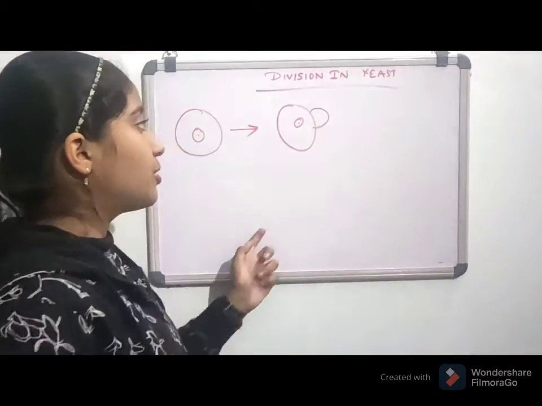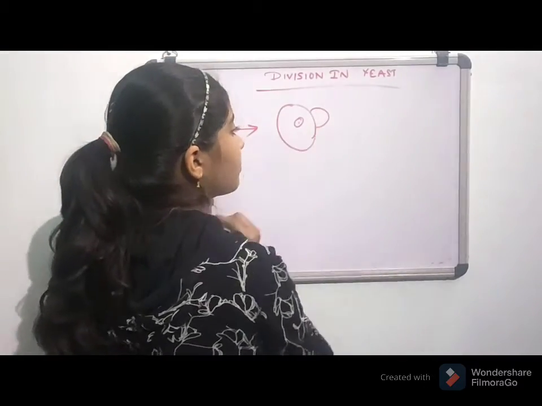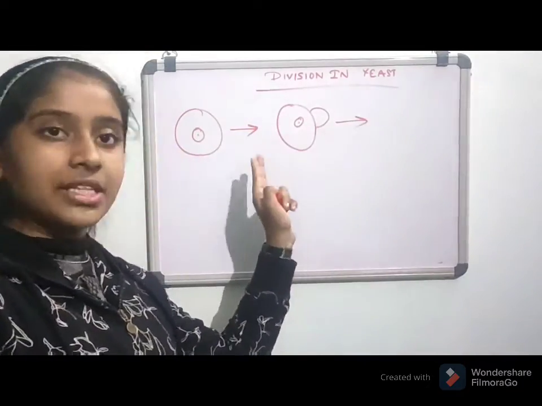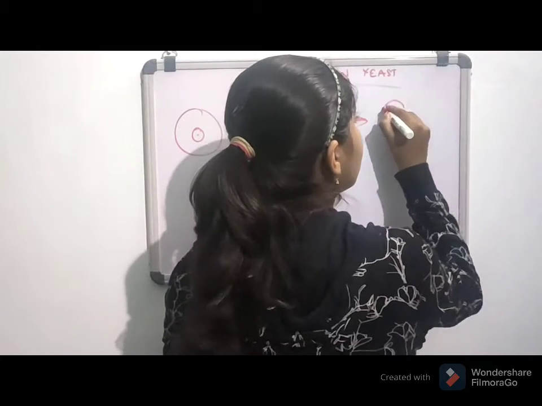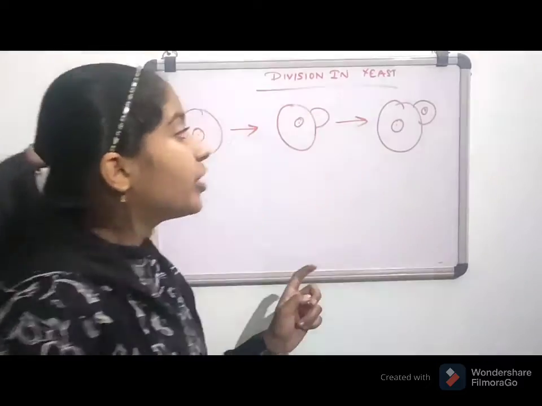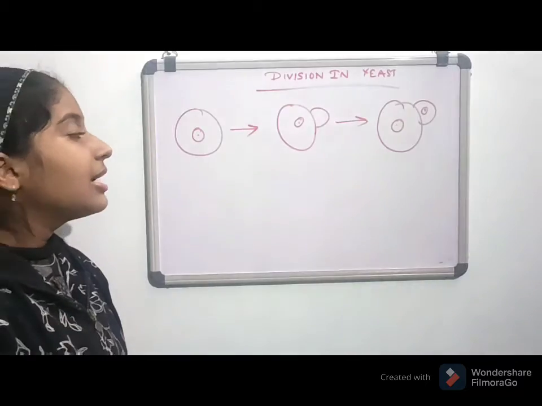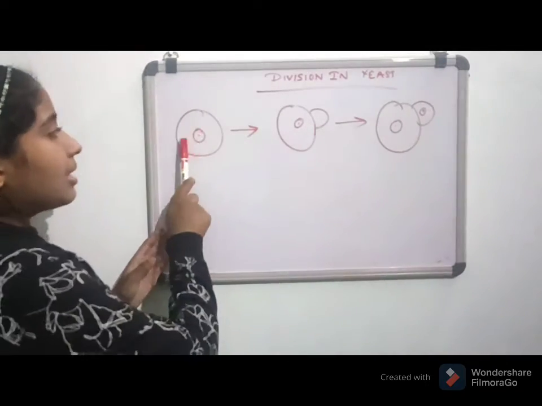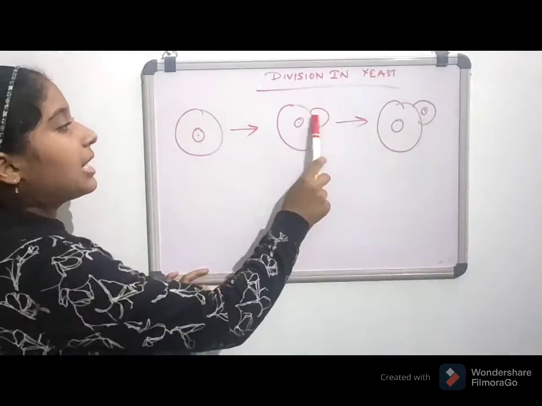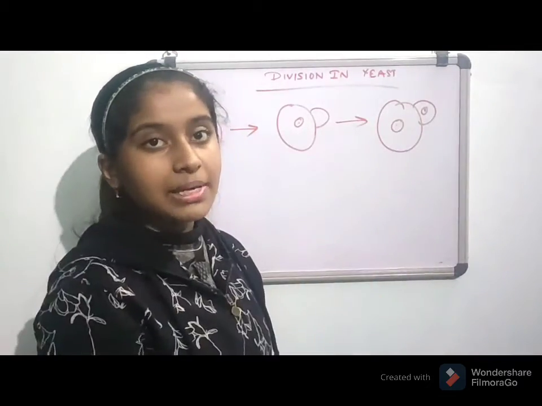There's an outgrowth. Okay, this is the outgrowth. After that, what happens is, when the nucleus comes into it, and the time comes that it must be detached from the parent plant, the yeast matures and a bud forms. The nucleus is provided to the bud. Now the bud needs to detach from the parent plant.